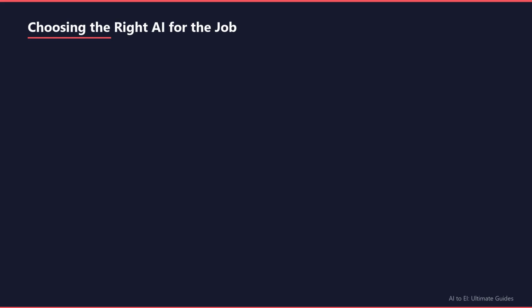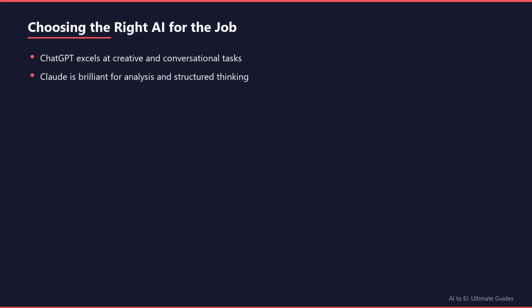Different AIs have different strengths, just like different tools in a workshop. ChatGPT is fantastic for creative writing, brainstorming, and casual conversation. Claude excels at analytical thinking, structured responses, and handling complex documents. There are specialized AIs for generating images, writing code, or conducting research. Don't just stick to one. Switch between tools depending on what you're trying to accomplish.